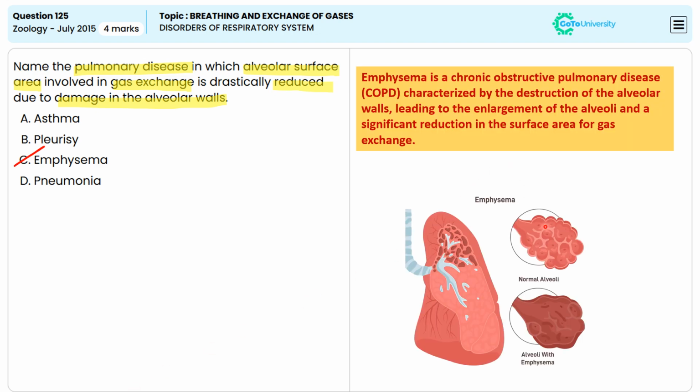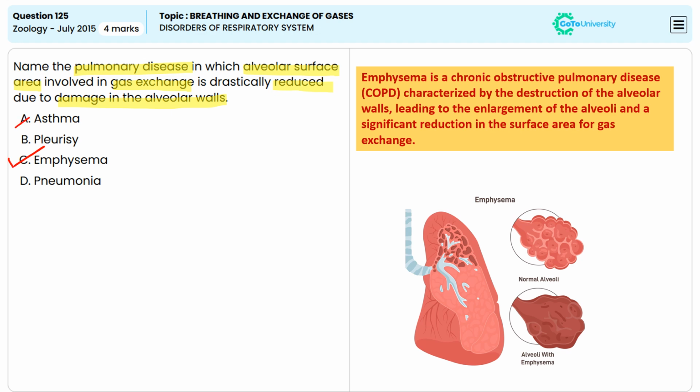Emphysema is a chronic obstructive pulmonary disease characterized by the destruction of the alveolar walls, leading to the enlargement of the alveoli and a significant reduction in the surface area for gas exchange. The damage in emphysema is often caused by long-term exposure to irritants like cigarette smoke or air pollution. So, option C is the correct answer.